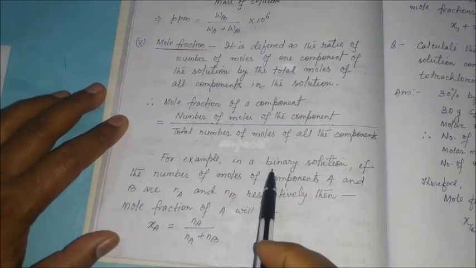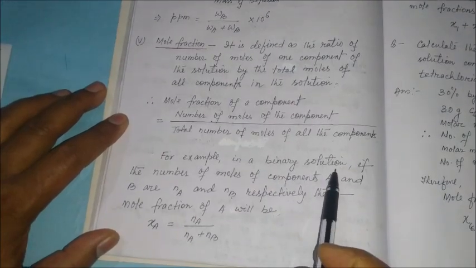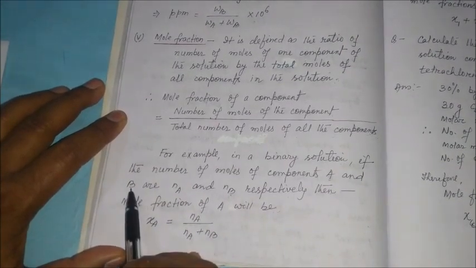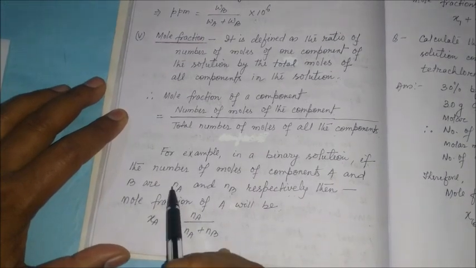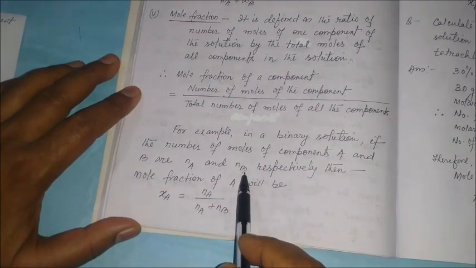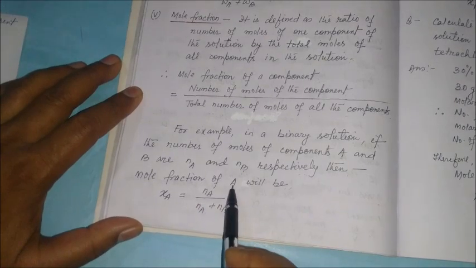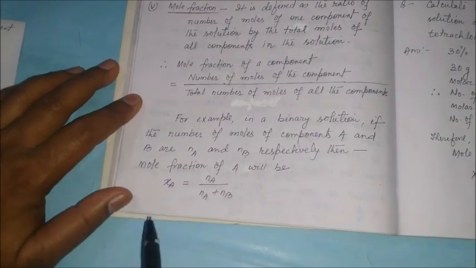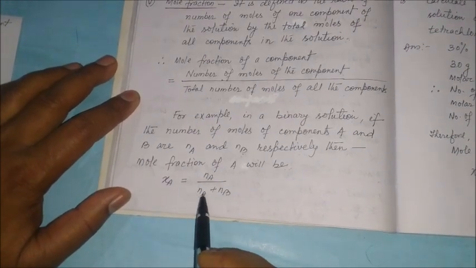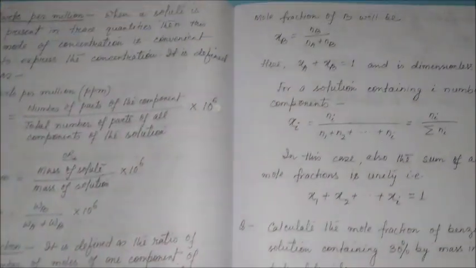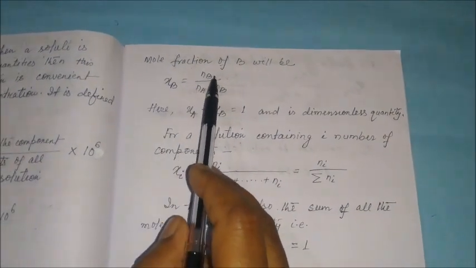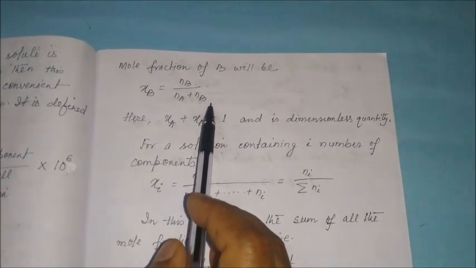For example, in a binary solution, meaning only two components are there, if A and B are the two components and the number of moles of components A and B are Na and Nb respectively, then the mole fraction of A, chi A, is equal to Na divided by Na plus Nb, and similarly the mole fraction of component B, chi B, is equal to Nb divided by Na plus Nb.